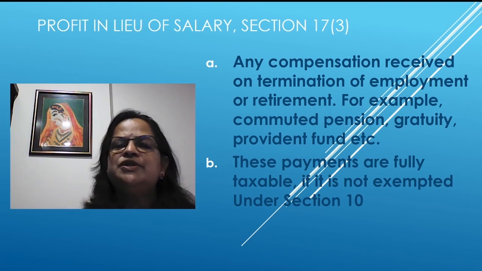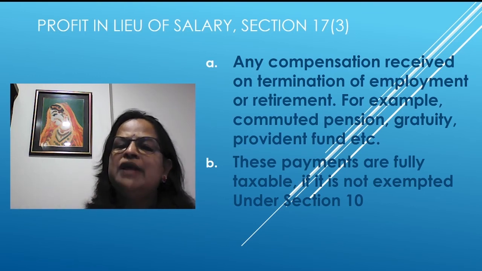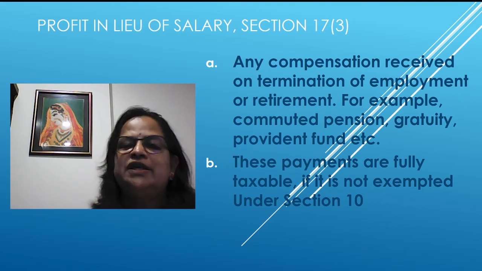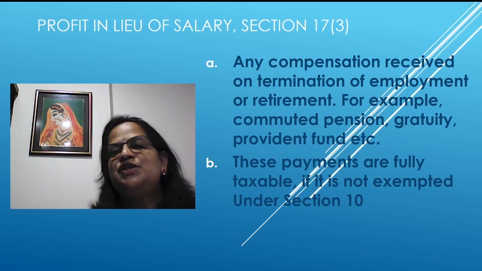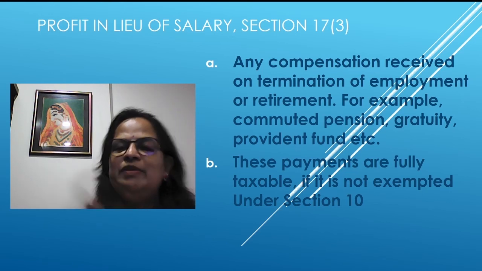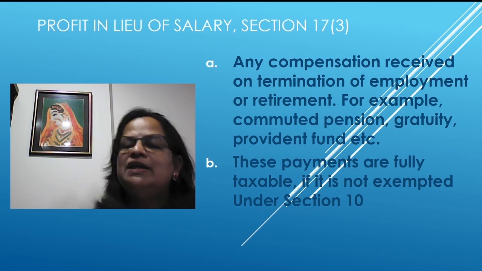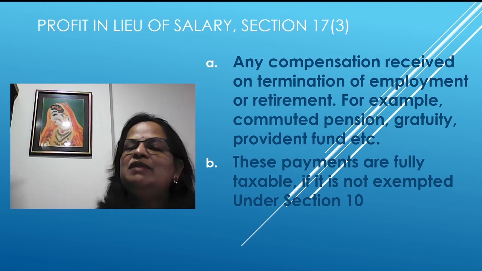So, any compensation received on termination of employment or retirement. Either you are terminated from employment or you are taking retirement. Whatever we have accumulated as savings, it can be pension, commuted pension, gratuity, provident fund, encashment of leave, all this, a lump sum amount you are getting. Here you have to remember that these payments are fully taxable if not exempted under section 10. We have learned how much will be exempted for gratuity, commuted value of pension, leave encashment, all that. The taxable portion will be whatever we calculate, and that will be taxable for all employees. So this is the profit in lieu of salary.